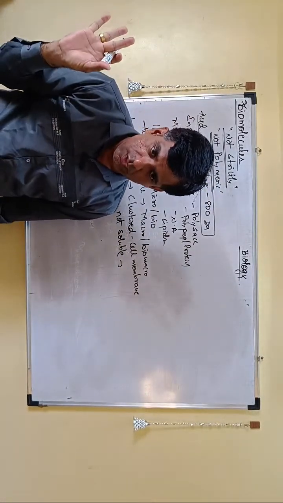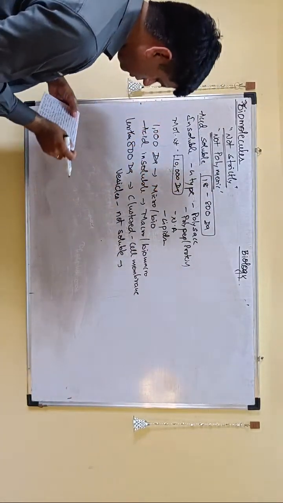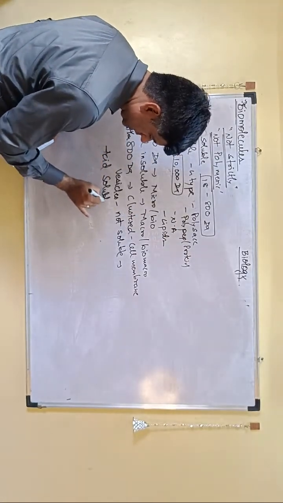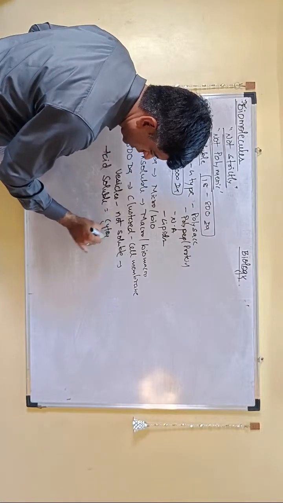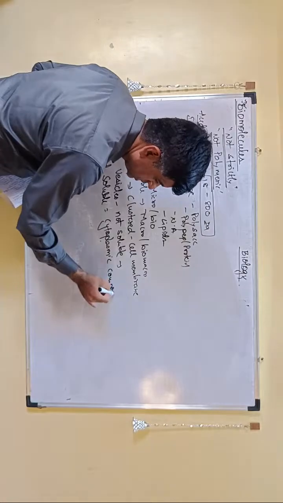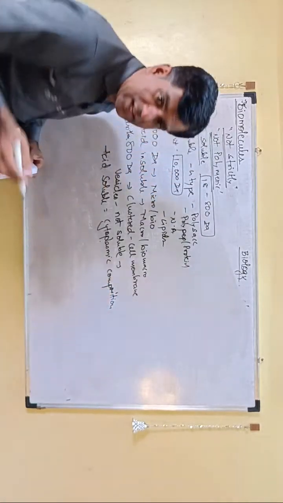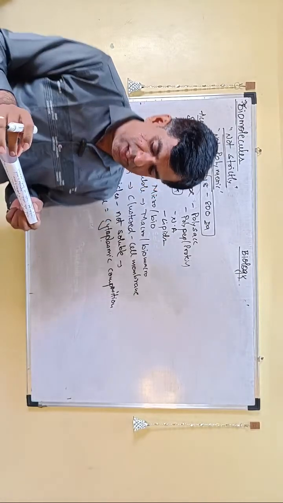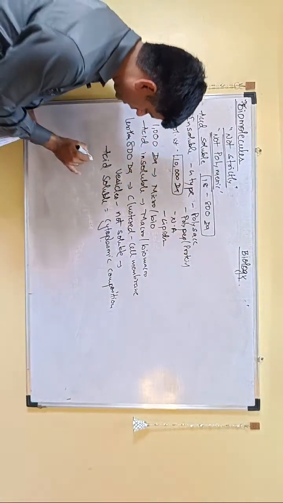And also they are not polymeric. Another category: the acid soluble fraction, you have to remember this, represents the cytoplasmic composition. The acid soluble and insoluble together represent the entire chemical composition.